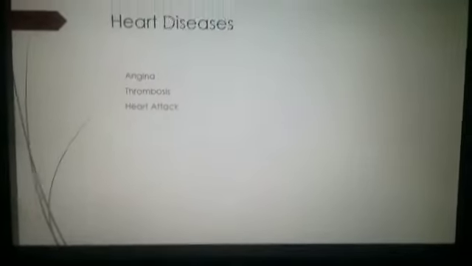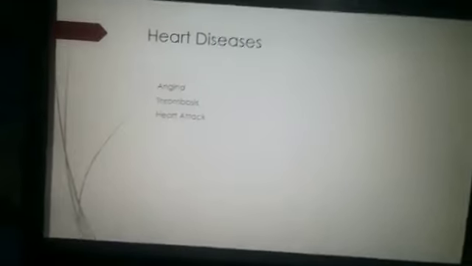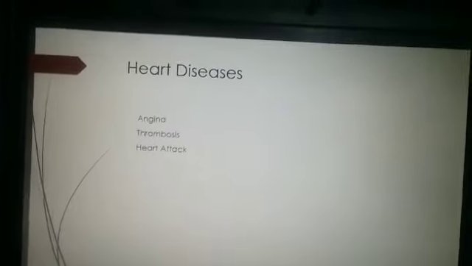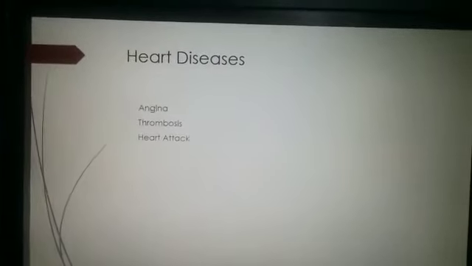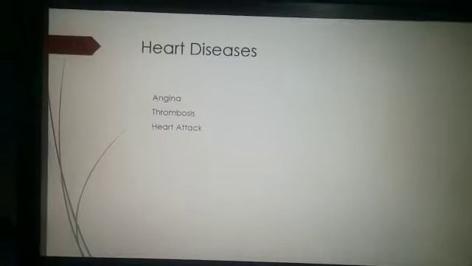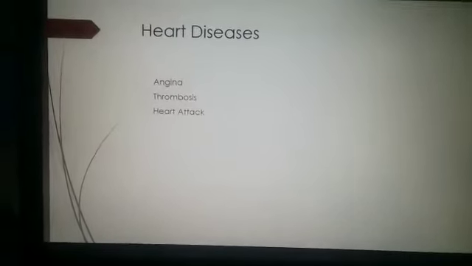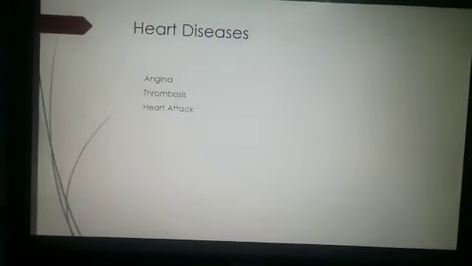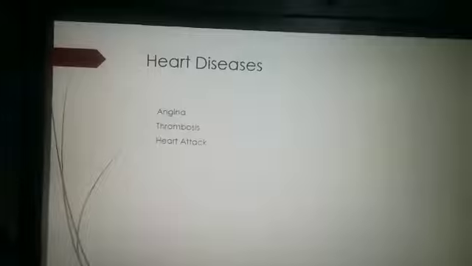Now the last topic in this presentation is heart diseases. There are three heart diseases discussed in your chapter: angina, thrombosis, and heart attack. Angina is a chest pain caused when your heart muscle does not get enough oxygen rich blood. Thrombosis is the formation of a blood clot within a blood vessel. Heart attack is the death of a segment of heart muscle caused by loss of blood supply.